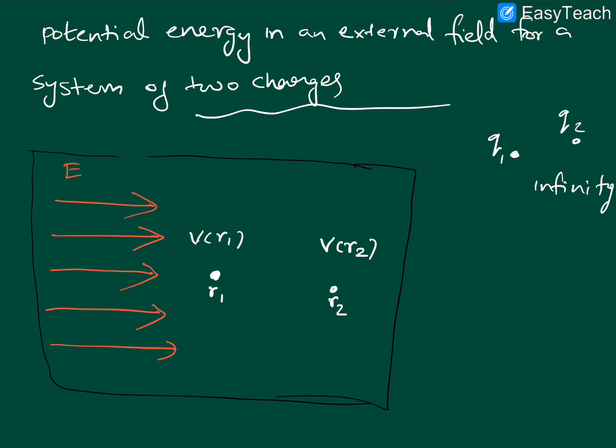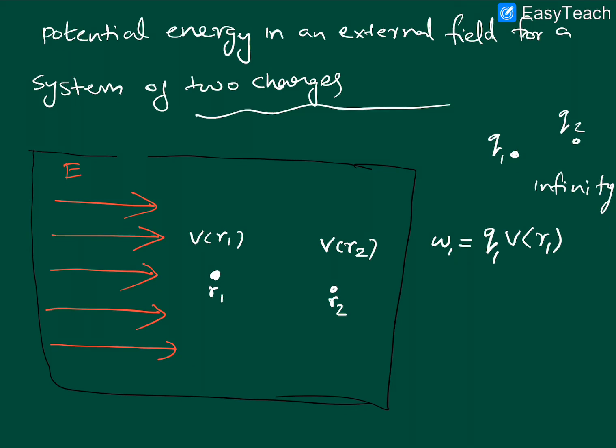So when you bring first charge Q1 here, you will move it from infinity to your point, and you need to do some work, W1. What is W1? We already discussed. When you move a single charge in an external field, work done is that charge multiplied by the potential at that point due to external field. So W1 is Q1 into V of R1.